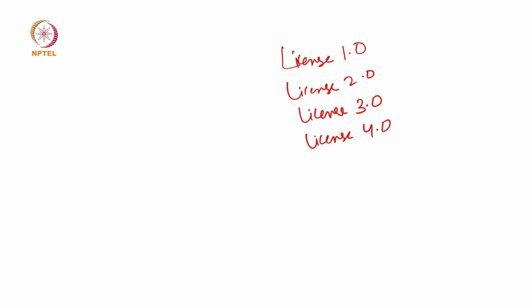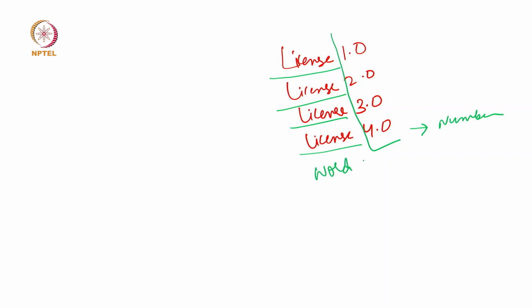If you see here, there is a pattern. What pattern is there? The word license is common in all these four statements, and another thing that is common is that these are numbers. So what kind of pattern is there? There is a word, then numbers. This is what we need to identify in the text.